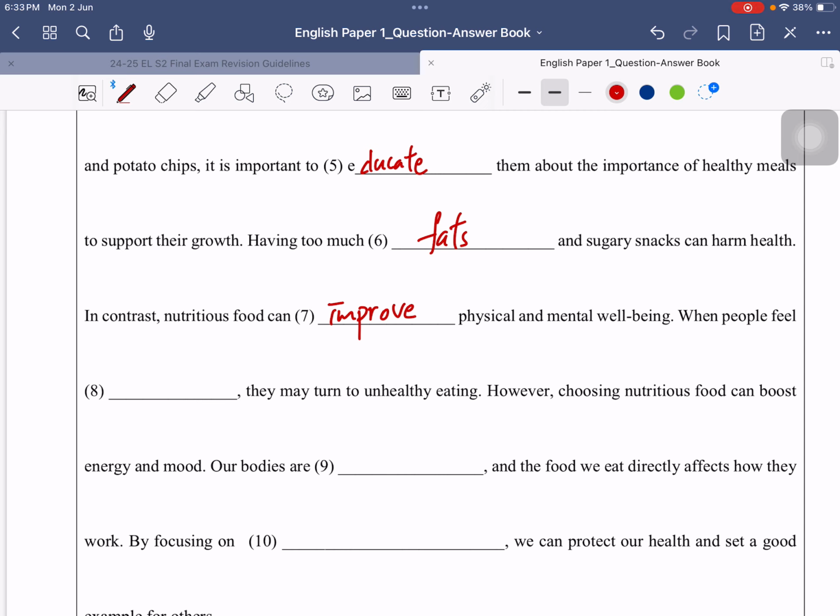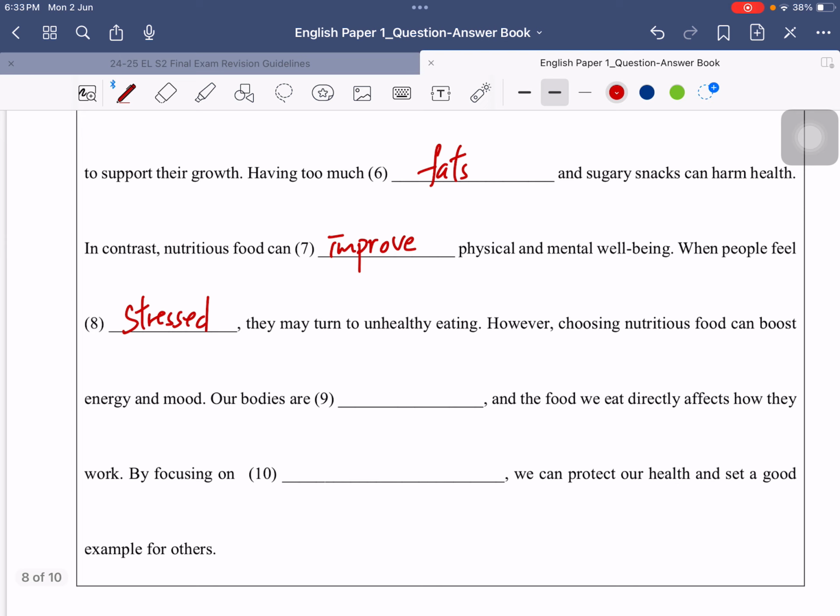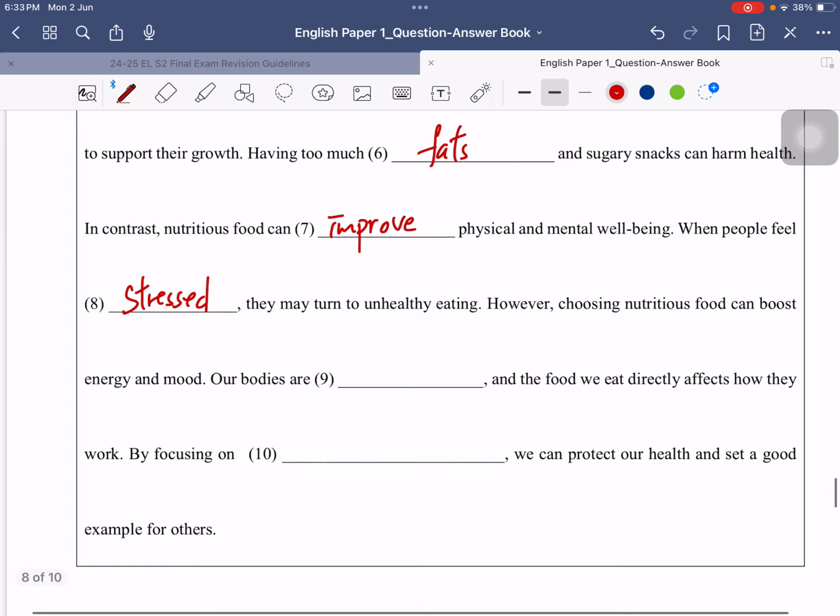So when people feel stressed, they may turn to unhealthy eating. So maybe they eat a lot of junk food. However, choosing nutritious food can boost energy and mood. Now, let's move on to question 9.